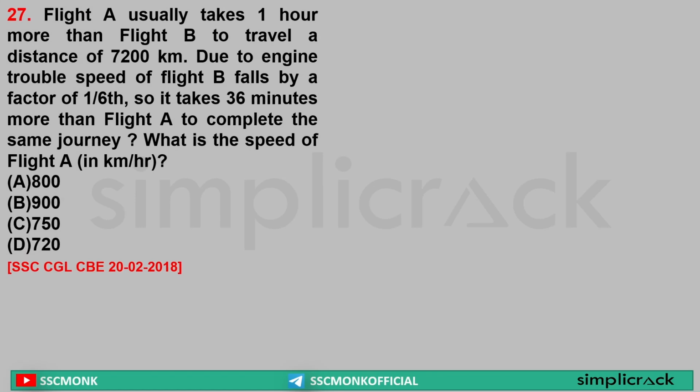Next. Flight A usually takes 1 hour more than flight B to travel a distance of 7200 kilometer. Due to engine trouble, speed of flight B falls by a factor of 1 by 6th. So it takes 36 minutes more than the flight usually takes. Now, sir, first speed was 6, now it is 5. This is old speed, this is new speed. Clear? Yes or no? So the time will be 5:6. This is speed, this is time.